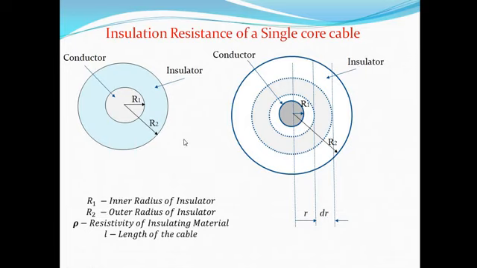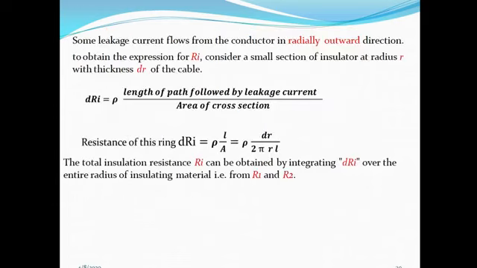We are considering a small section of radius r. Now the leakage current flows radially outwards, so the length in the direction of current of the ring is dr, that is the thickness. Then the total length of the cable is L